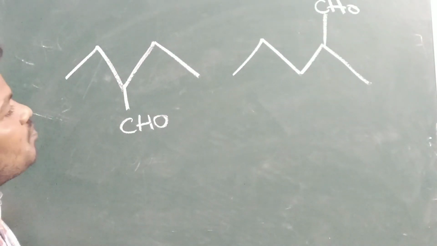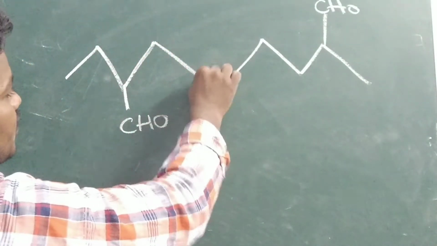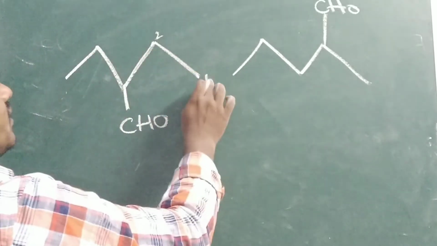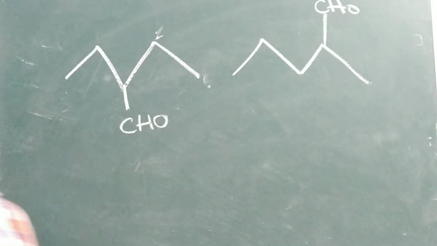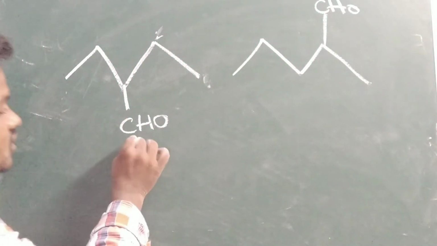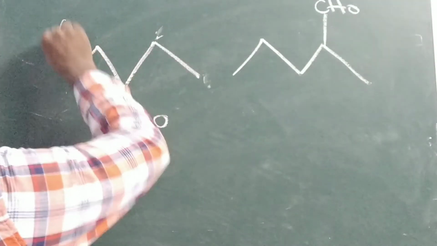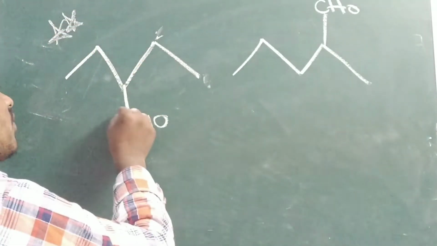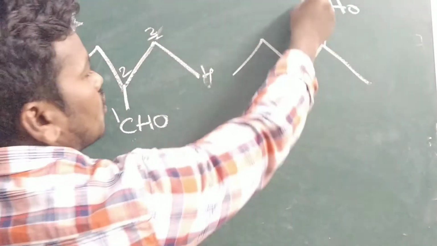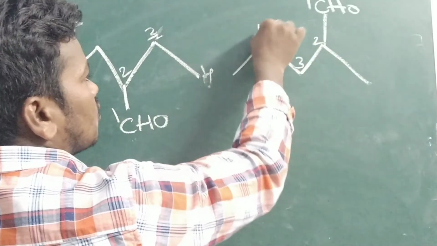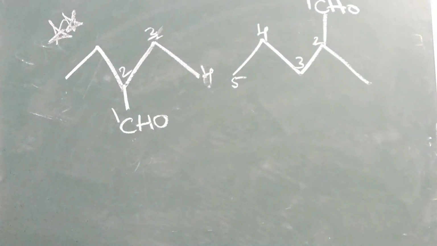Here you can see most students will make a mistake. Generally they will give the numbering like 1, 2 or 1, 2, 3. If you give the number 1, 2, 3 like that, it is completely wrong. Why? Because a carbon containing the functional group is there. First we have to give the number to the carbon containing the functional group. That's why I have written it as most important. So 1, 2, 3, 4. Here also 1, 2, 3, 4, and here 5.